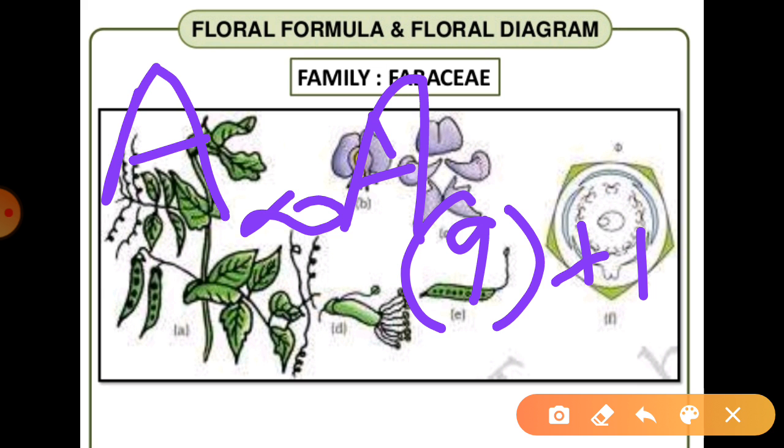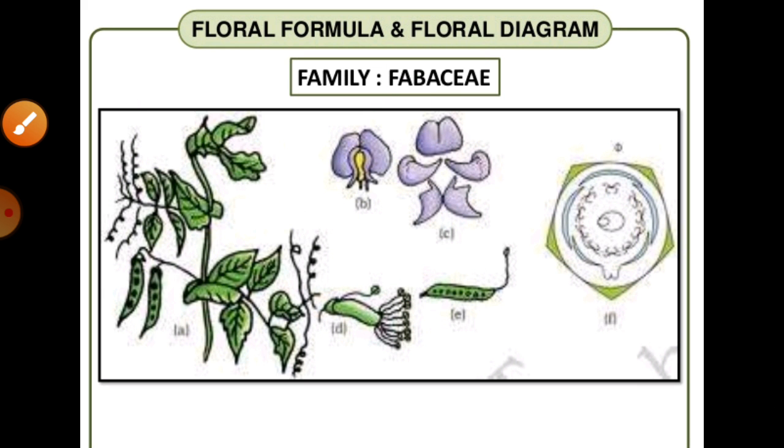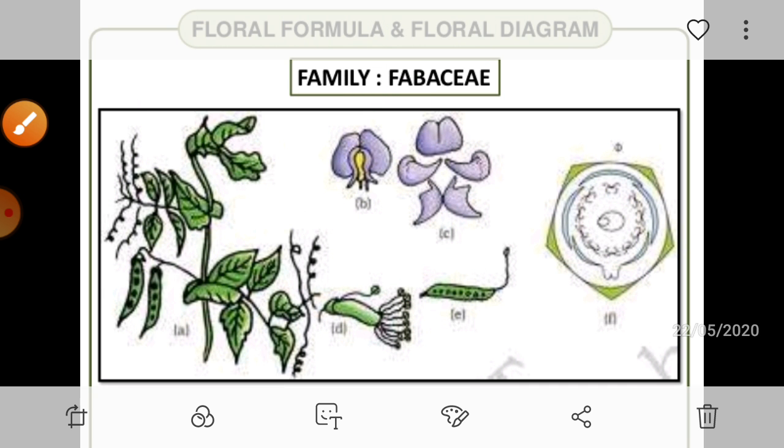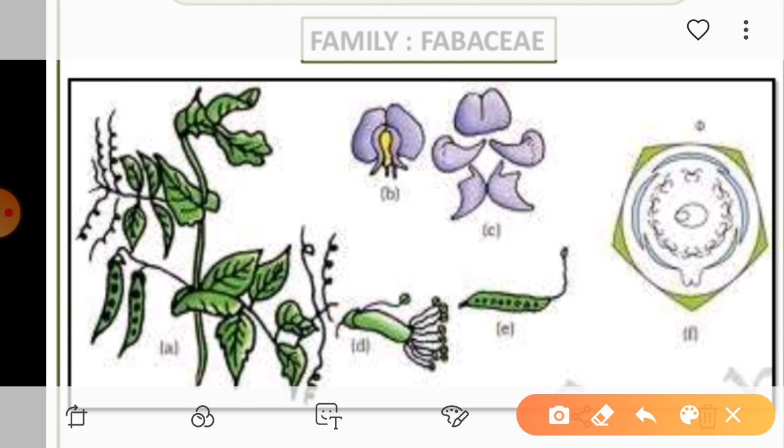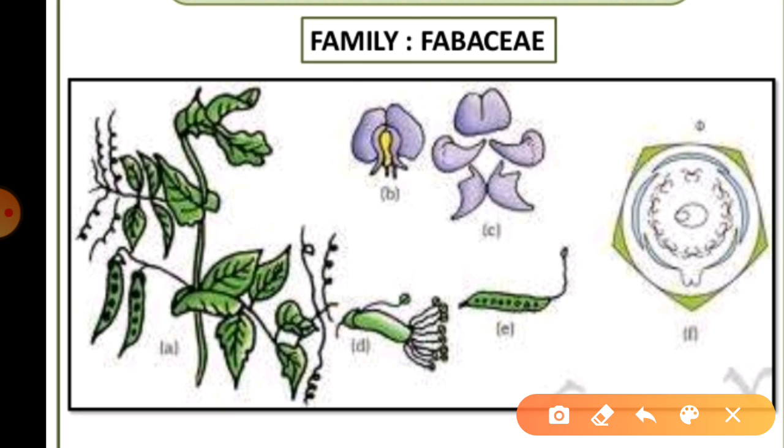And then we can talk about the carpels. Carpels means the gynoecium, the female reproductive part, right? In that particular condition, it is always represented with the help of G. If the carpels are 2, we can write G2. And they can be apocarpous or fused, or in such conditions.